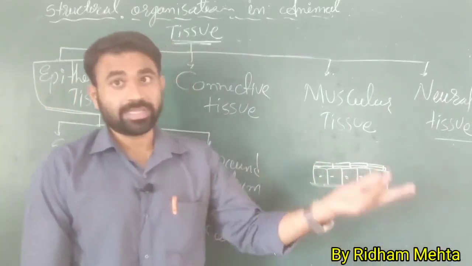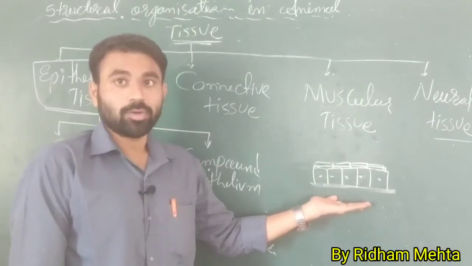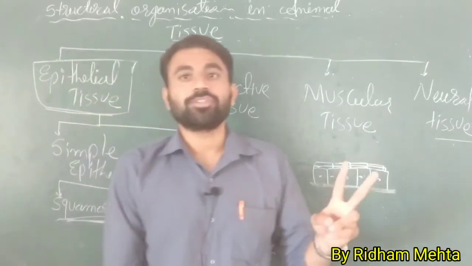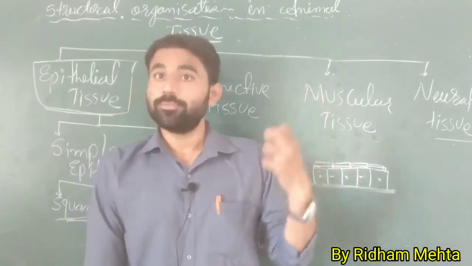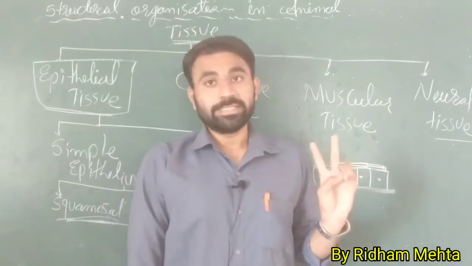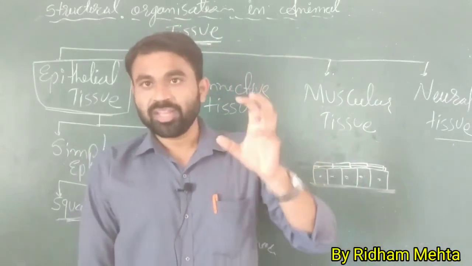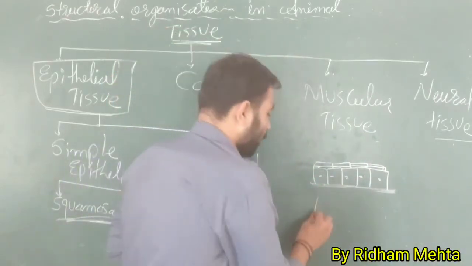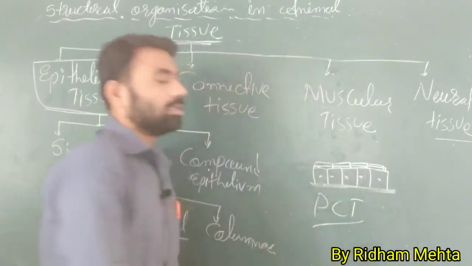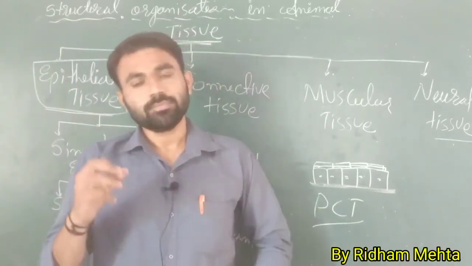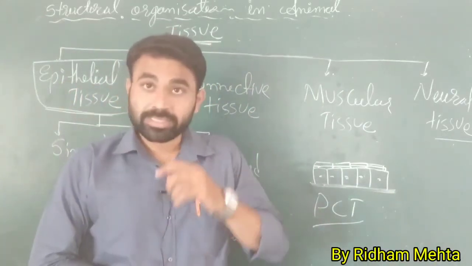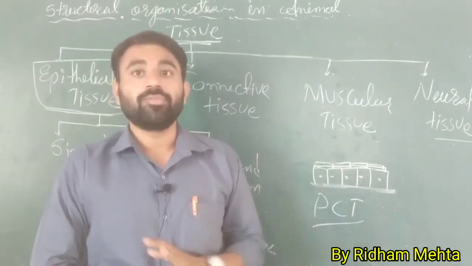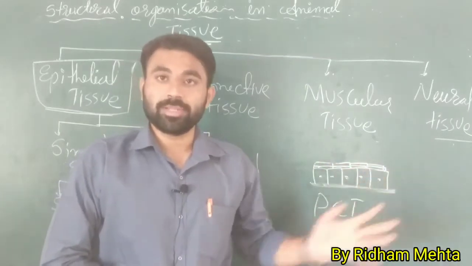Again, they are situated on an acellular membrane or acellular basement. Second thing, the main function is secretion and absorption. So they are present in the nephron, in the inner lining of the nephron, for example the PCT, proximal convoluted tubule. Throughout the nephron there is cuboidal epithelium, but the main function is secretion and absorption. That's why they are present there.